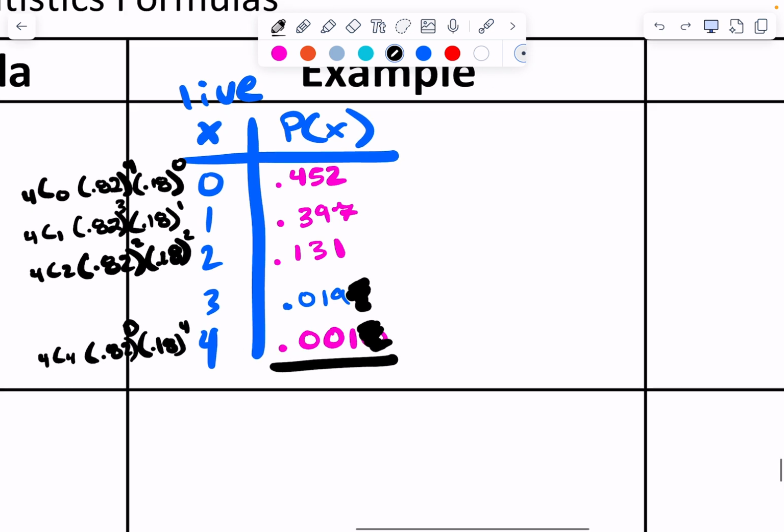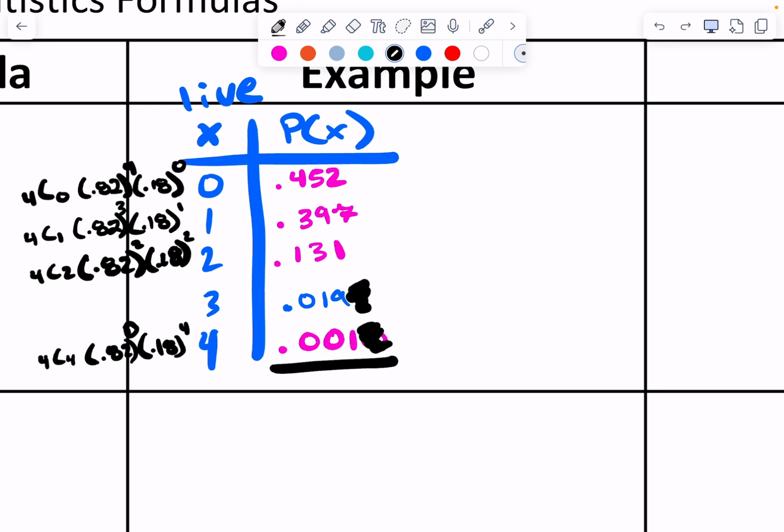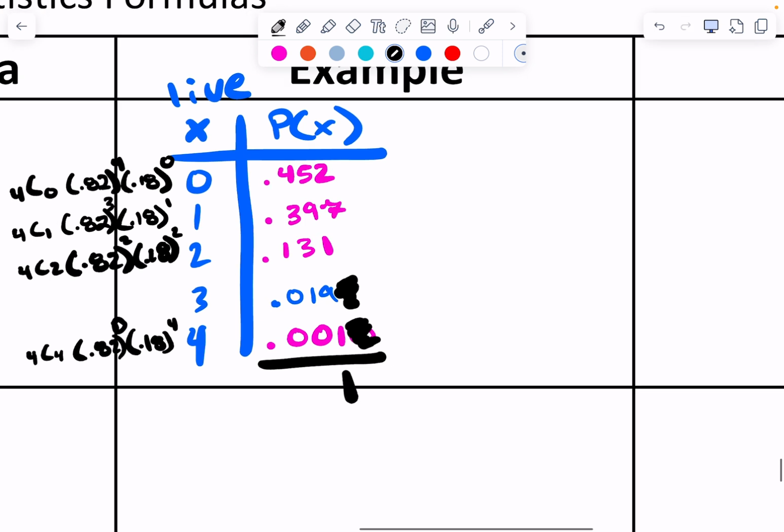Good? What does that add up to be? Is it 1 exactly? I got 1.4, so I think I added some stuff wrong. 0.452 plus 0.397 plus 0.131 plus 0.019 plus 0.001. I got 1 exactly. You might have flipped a number around. Yeah, so it ends up being 1 exactly, so it's perfect.